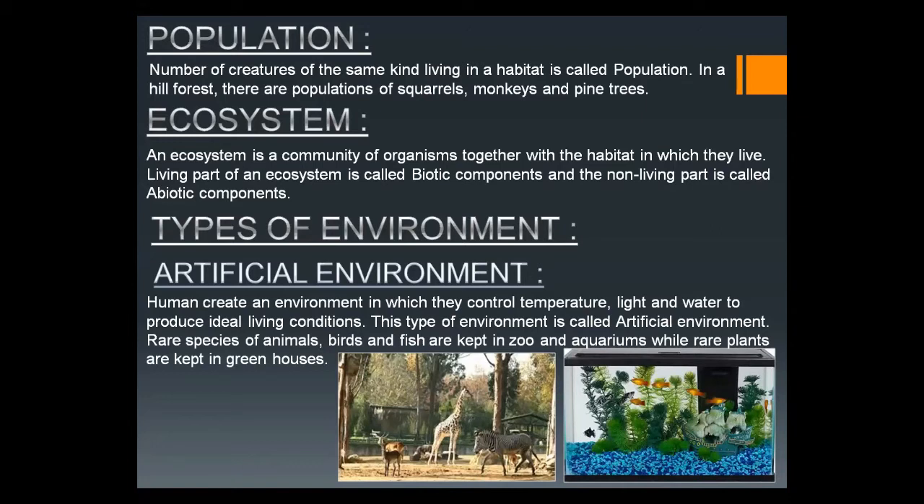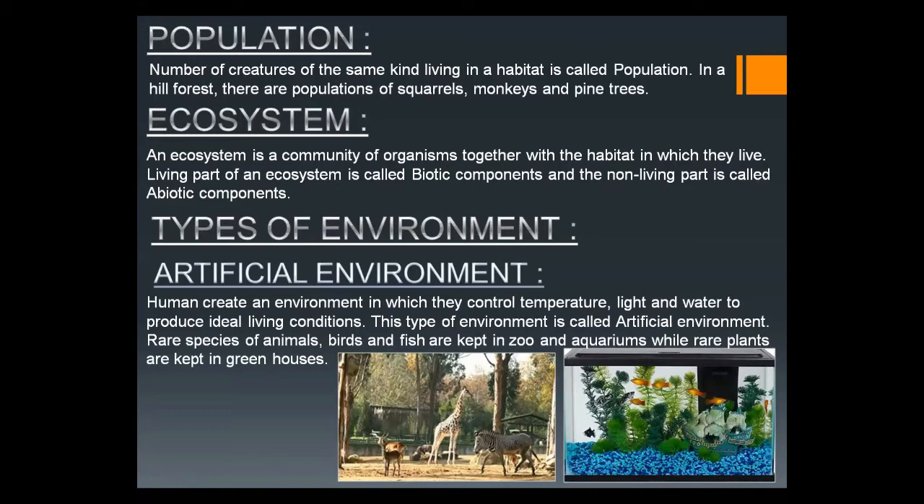Actually, an ecosystem is a community of organisms together with the habitat. It means a variety of living organisms that share the habitat with their population, so they make the ecosystem. An ecosystem is based on two parts, the biotic part and the abiotic part, or we can say the biotic component and abiotic component.